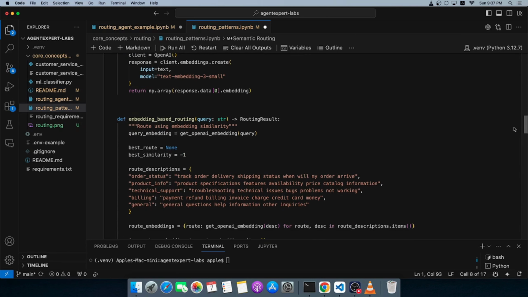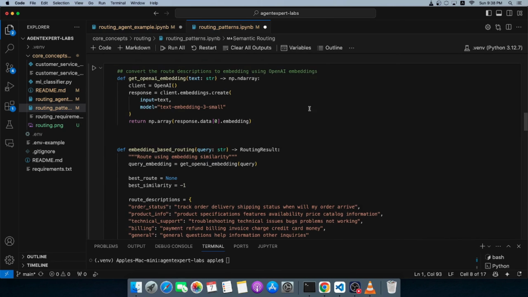Here, what we intend to do essentially is we want to capture as much detail as possible about all the nodes, the categories, the tools or agents that we have, where we want the query to be routed to. And the idea is that we turn that into embeddings and store them in a database, a vector database like ChromaDB and others.